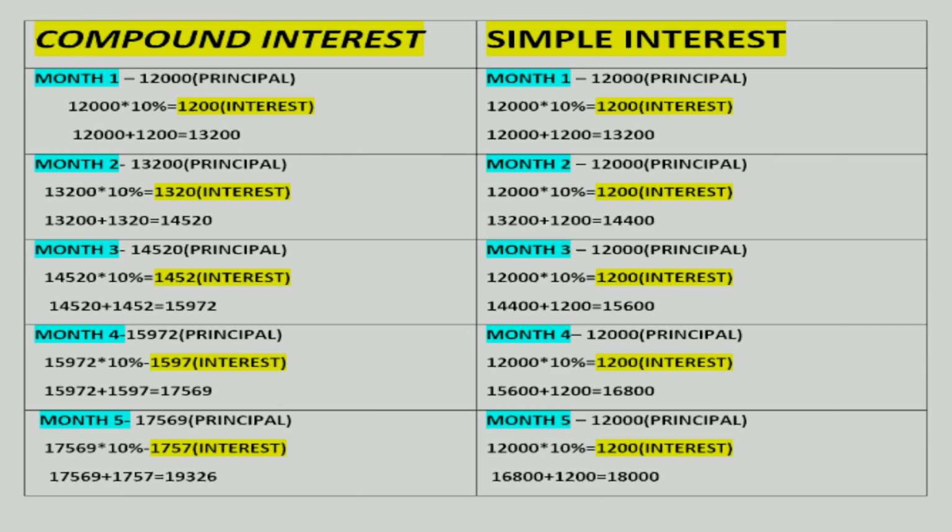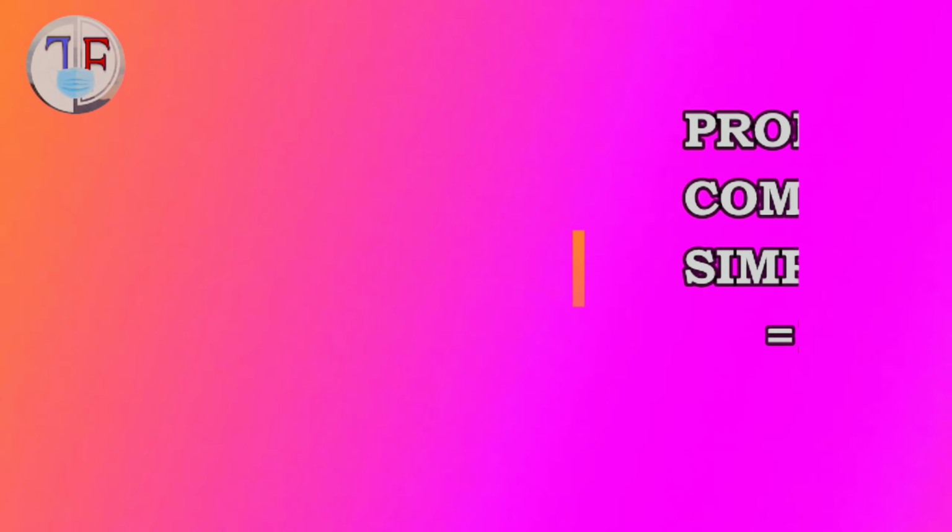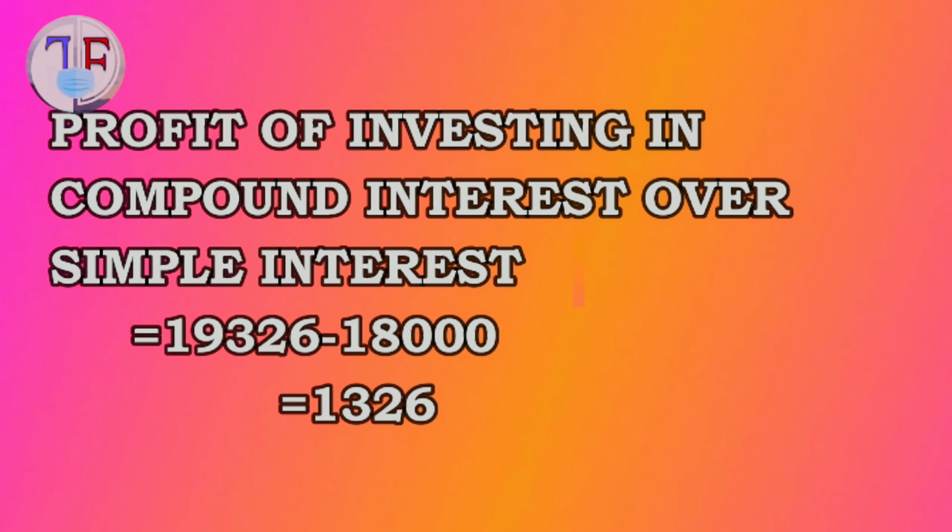So what's the difference? The profit on compounding interest over simple interest will be 19,326 minus 18,000. So 1,326 will be the notional profit, meaning the advantage of taking an investment in compound interest rather than in simple interest. So investor A will be in a favorable position, and investor B, by investing in simple interest, will be in an unfavorable position, because he will be losing 1,326 by investing in simple interest. So that's how simple interest and compound interest differ in terms of investing for a longer period of time.